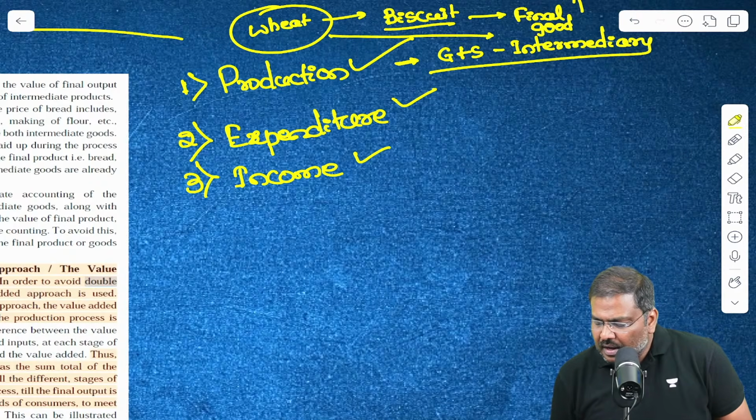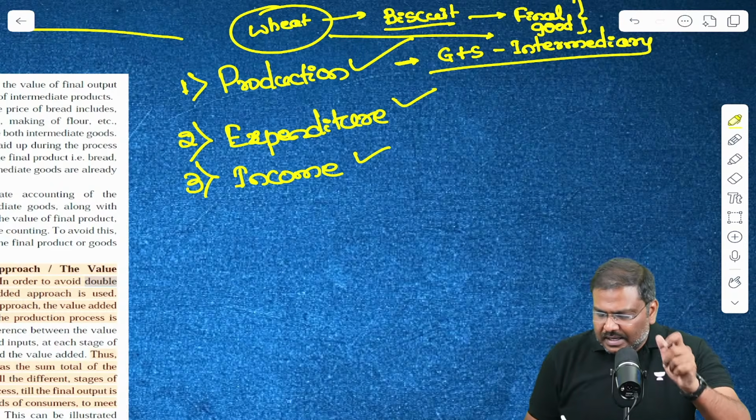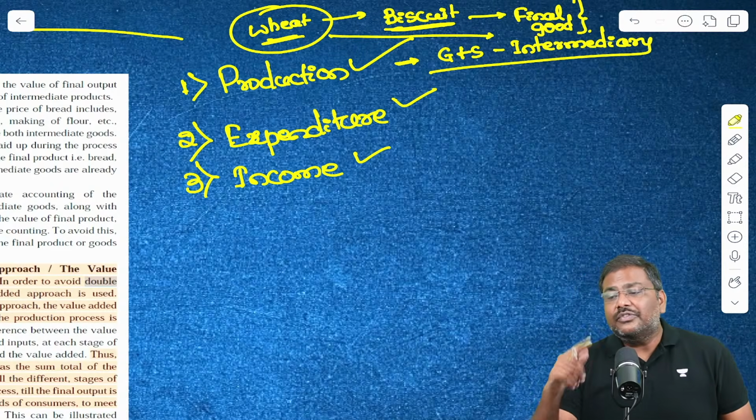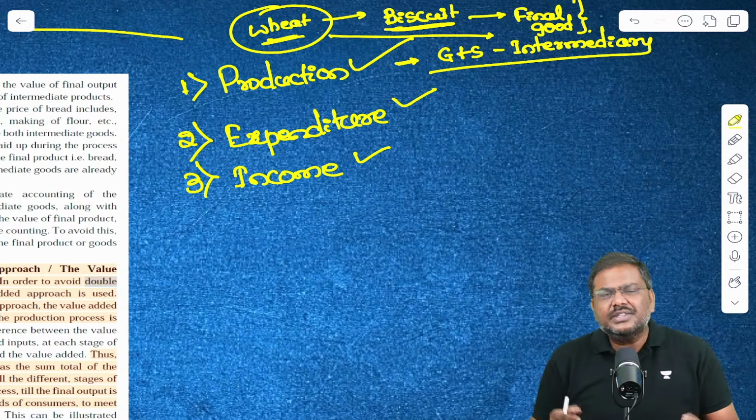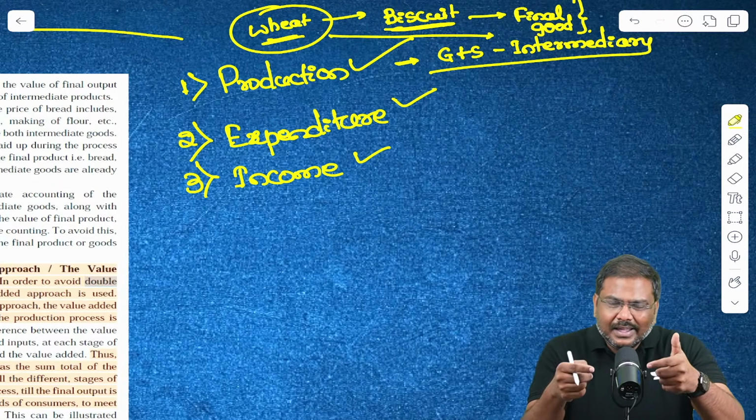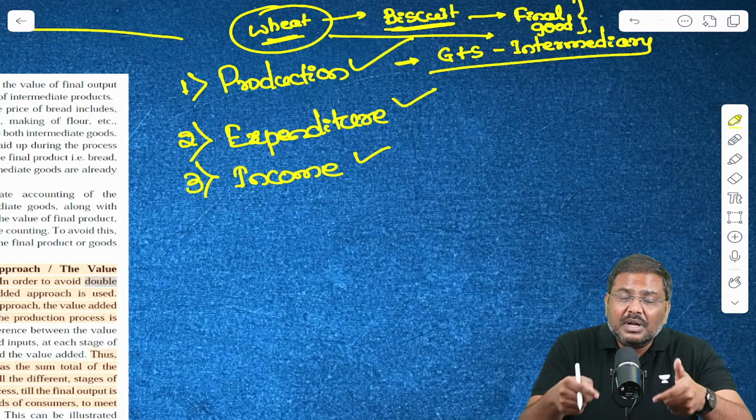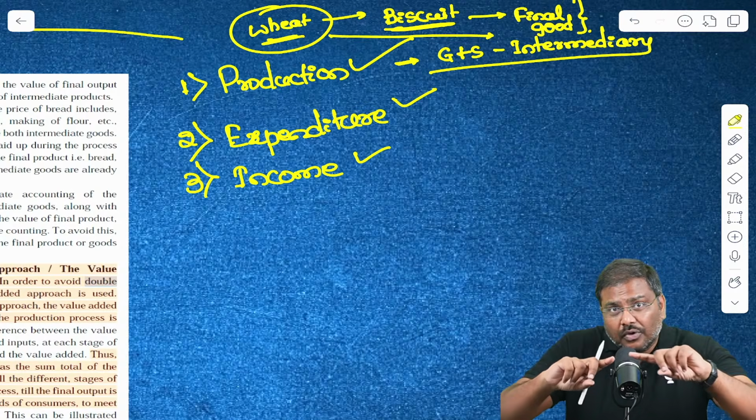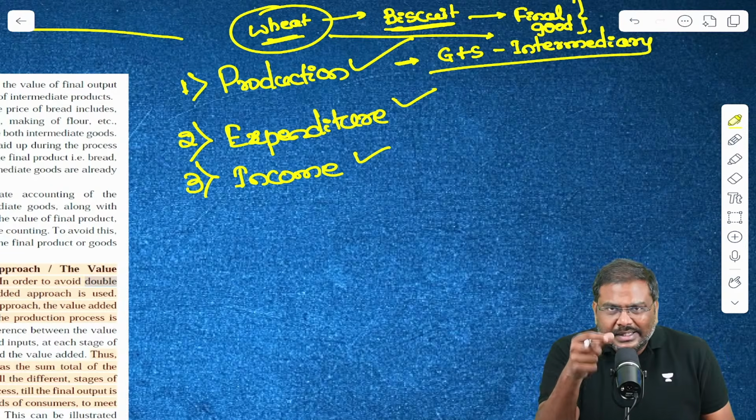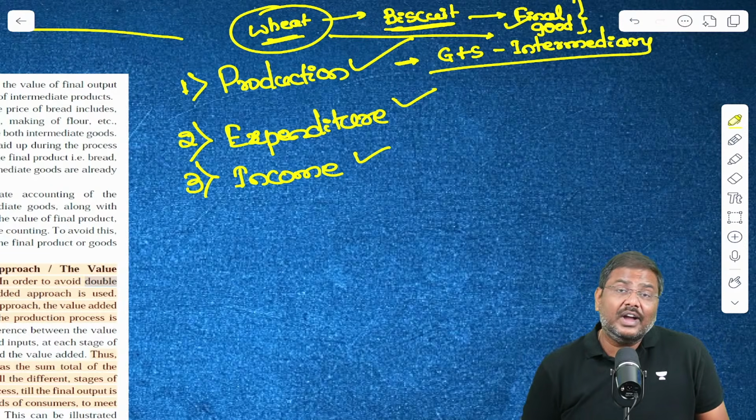Is everybody okay? The wheat will be considered an intermediary good and the biscuit will be considered a final good. The better way to understand this is that anything that is procured for purposes of consumption, not for value addition, not for the purposes of sales in the market, that particular product is called a final good.